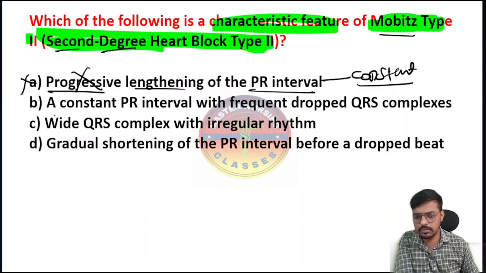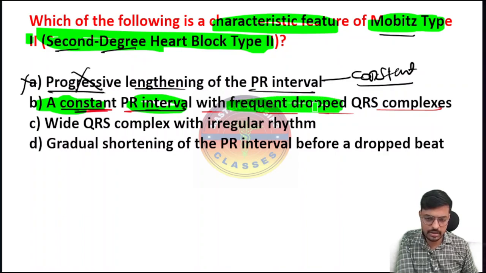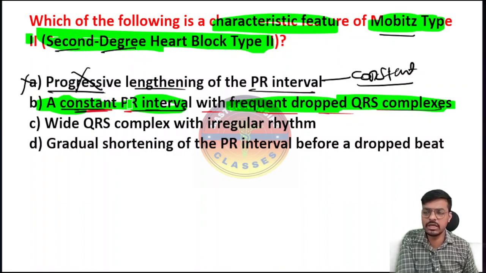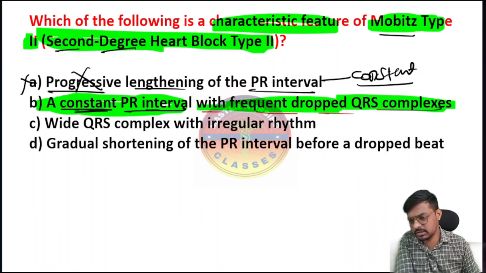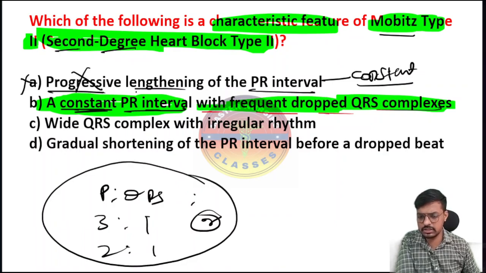Then comes option B, a constant PR interval with a frequent dropped QRS complex. This is classically the hallmark we have explained as the classical feature of second degree heart block type 2, or Mobitz type 2: the constant PR interval with very frequent absence of the QRS complex, where the P to QRS ratio would be 3 to 1, or we can say 2 to 1. So this is what we discussed just now in the last slide.